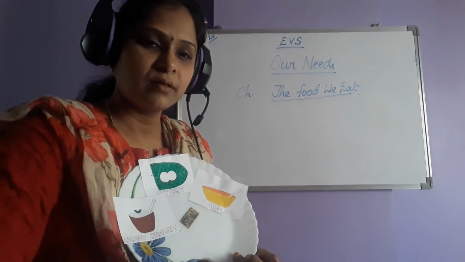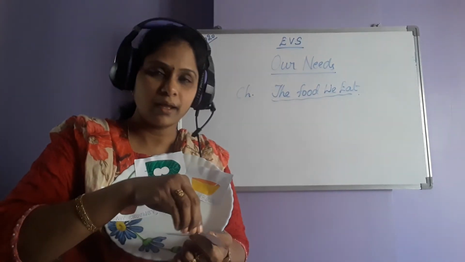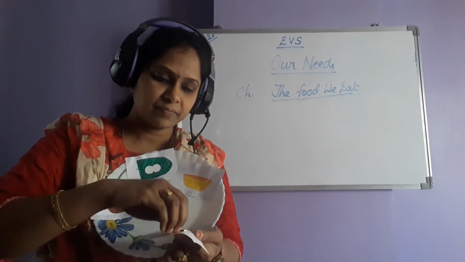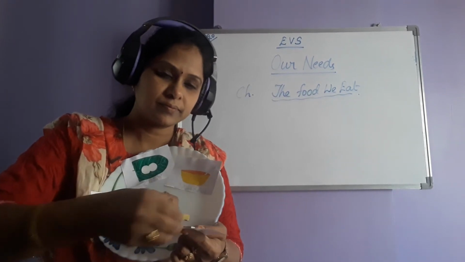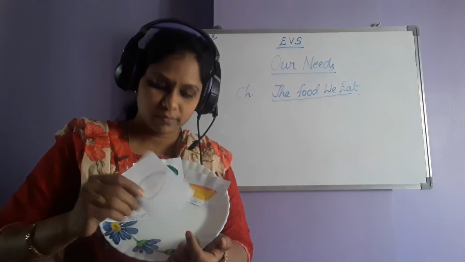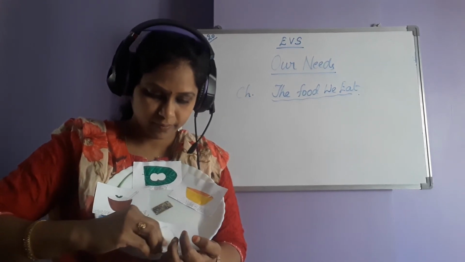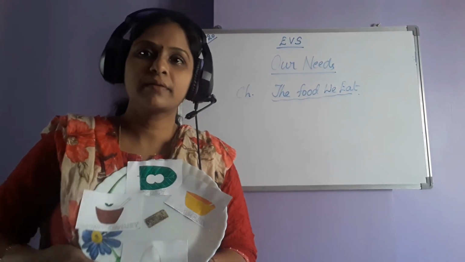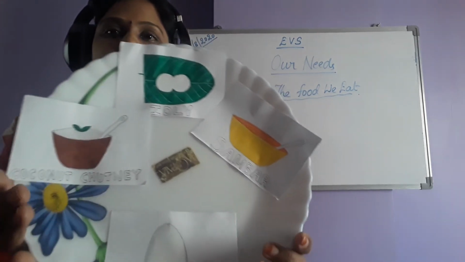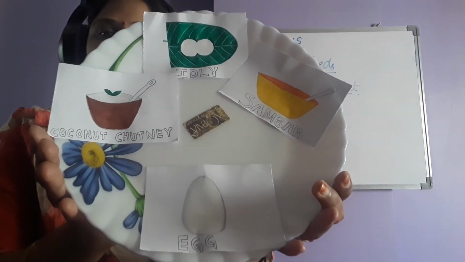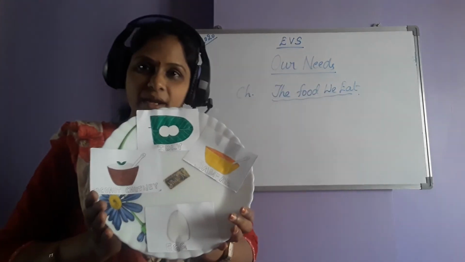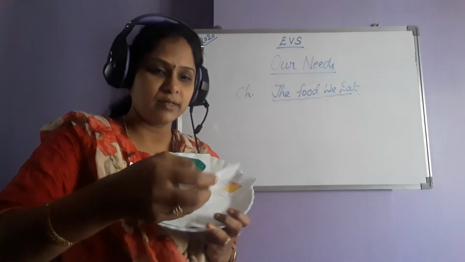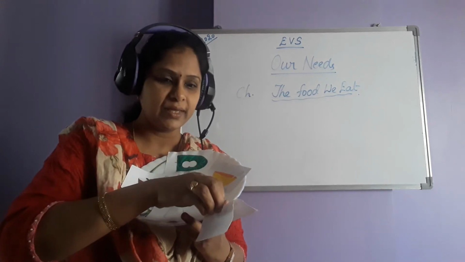Then we had one egg. So now stick one egg here. Okay? So idli, sambar, coconut chutney, one egg, right? And one glass full milk.